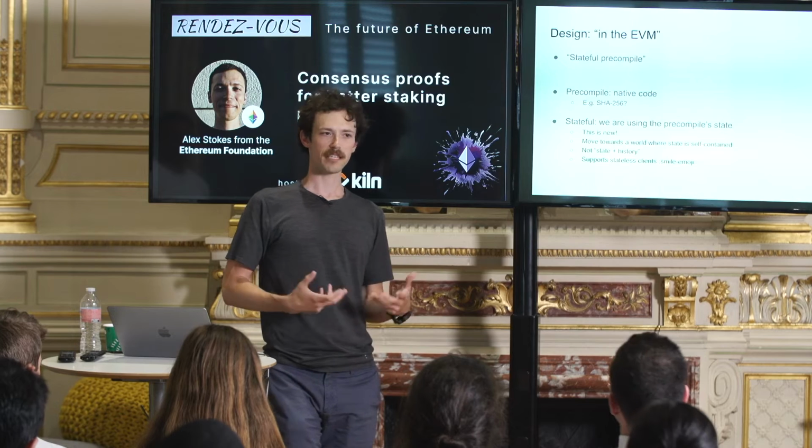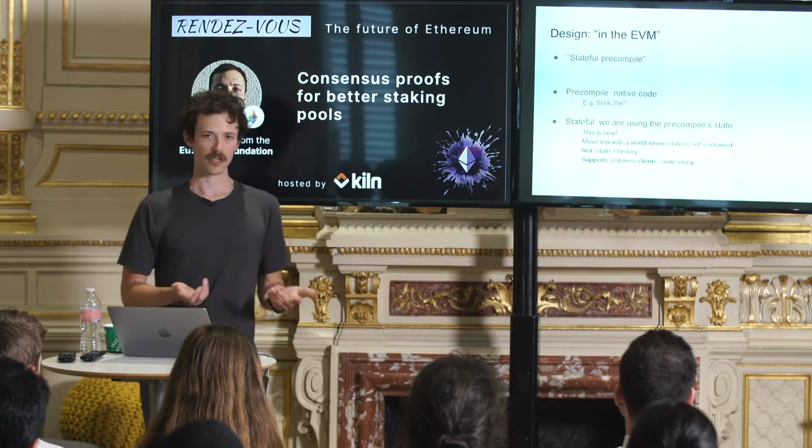So similarly, we wanted to do this with the EIP. And in particular, there's now this new concept for precompiles that they're stateful. For example, with SHA-256, that's just a hash function. You give it some bytes, it gives you back the hash. There's no state it needs to maintain. Well, now we want to actually have a history of these roots. And so now there's this state that needs to be maintained within this contract.